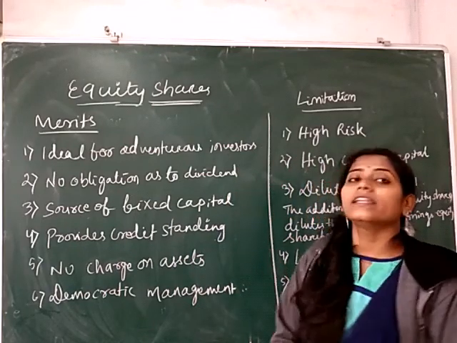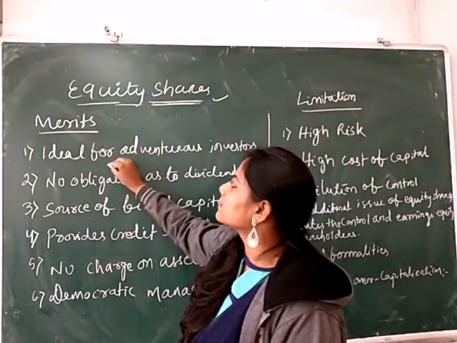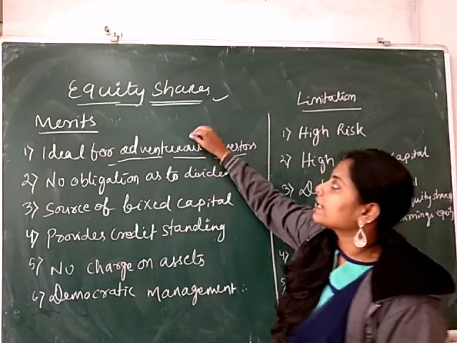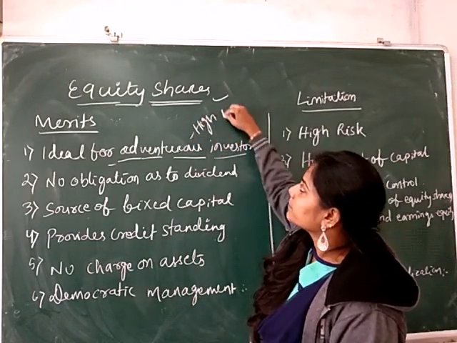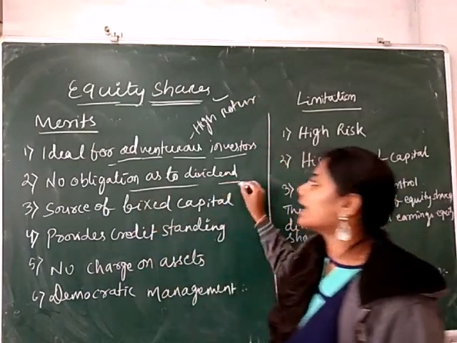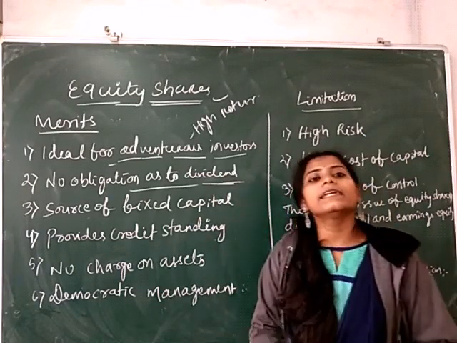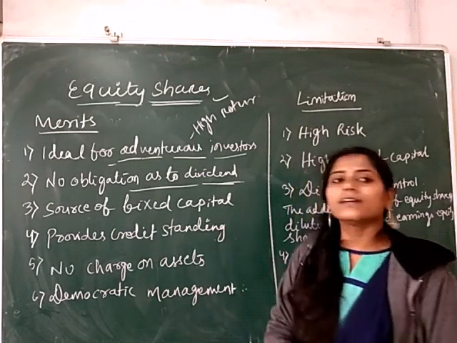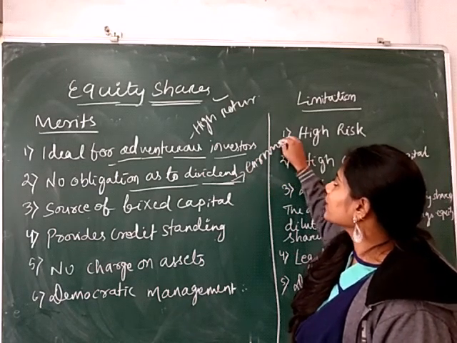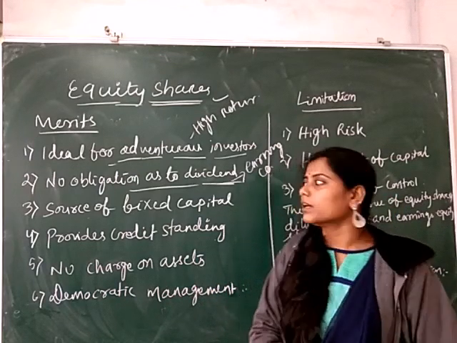Now the merits and limitations related to the equity shares. First merit of the equity share is that it is ideal for adventurous investors because it gets high return. Next is no obligation as to dividend. Equity shareholders get return in the form of a dividend, and dividend is a part of the profit. And here the dividend depends upon the earnings of the company, and this is basically based on the decisions of the directors of the company.